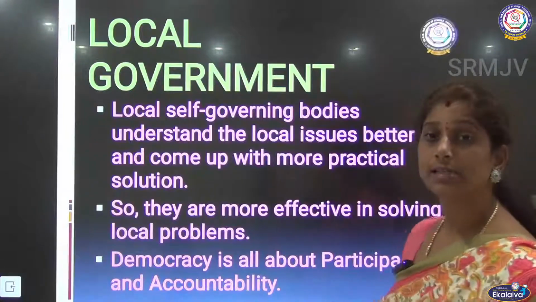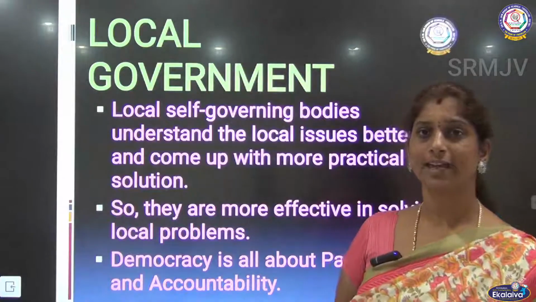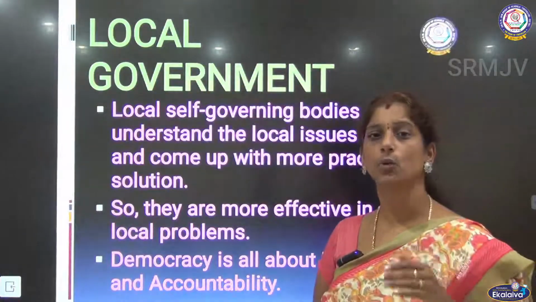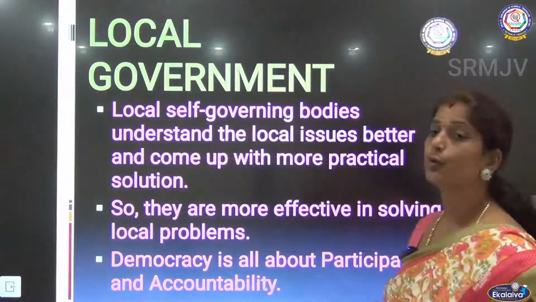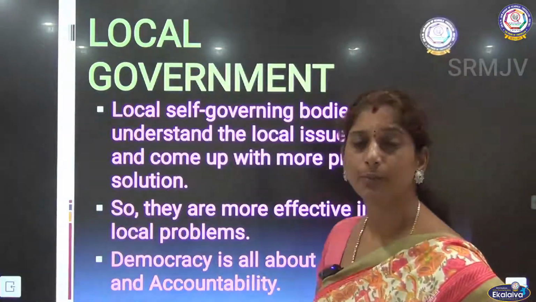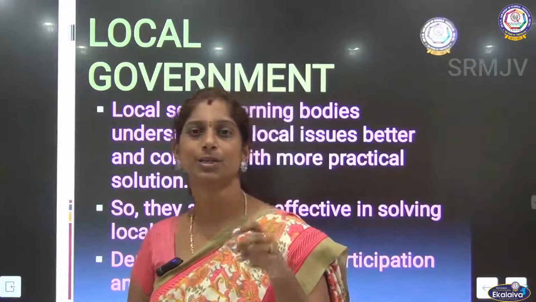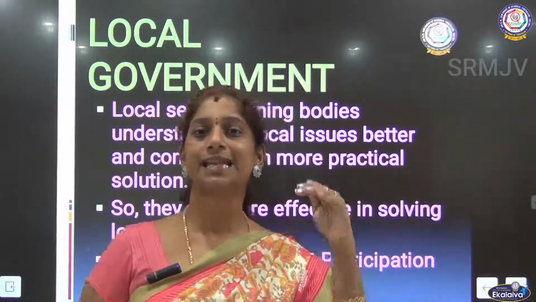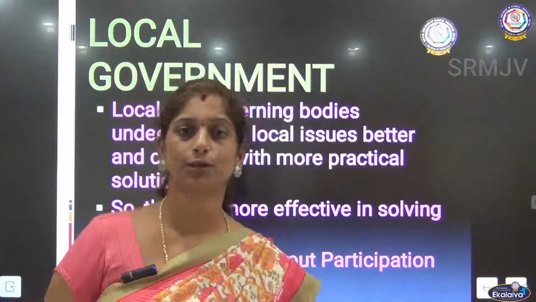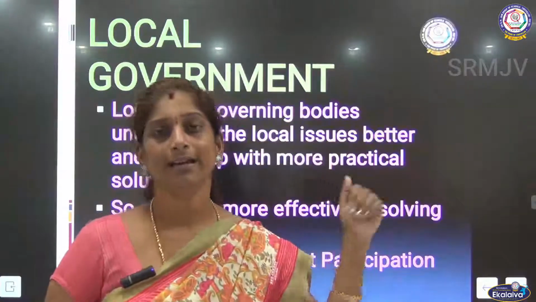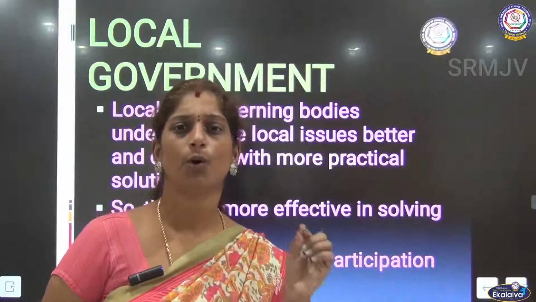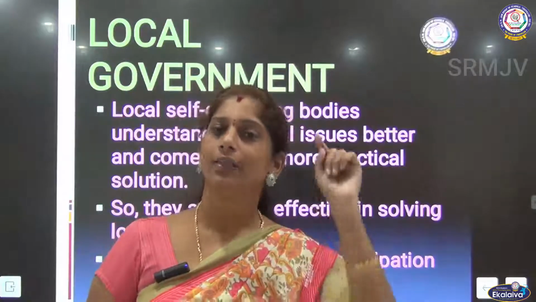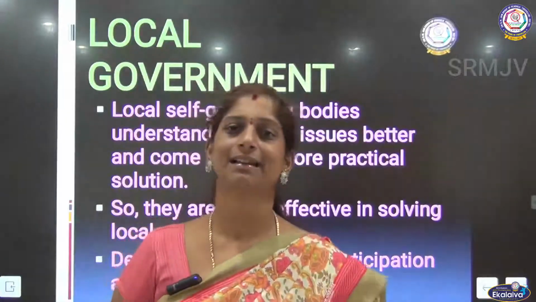So this local self-governing bodies, okay, local government is also called as local self-governing bodies. So they understand the local issues better and come up with a better solution. So central government, as we all know that the seat of the central government is in the capital of the country, right, which is in Delhi. So if there is going to be a problem in a very small village in Tamil Nadu, they will not understand what exactly the problem is.